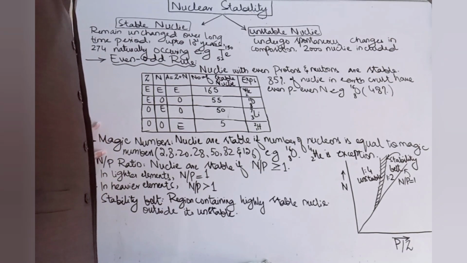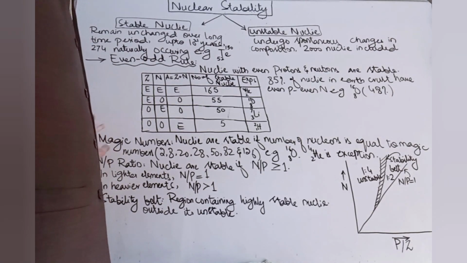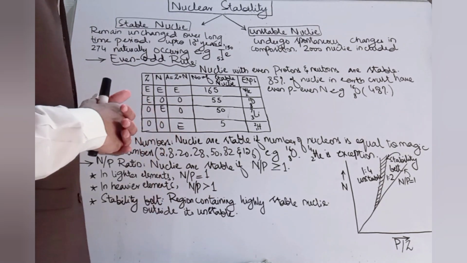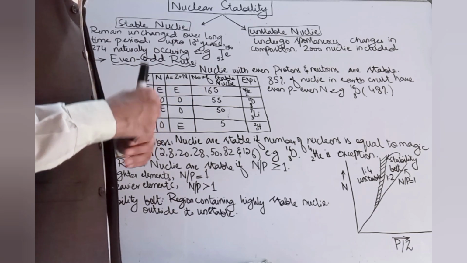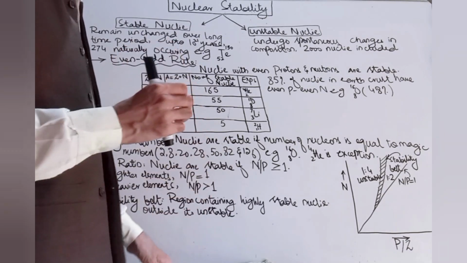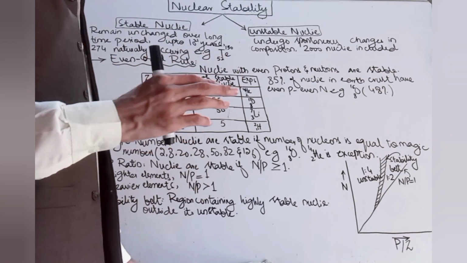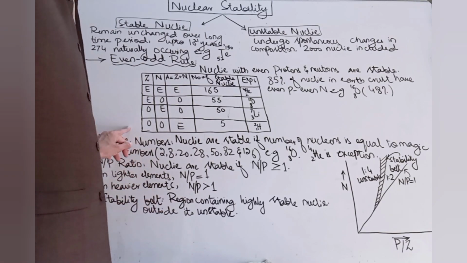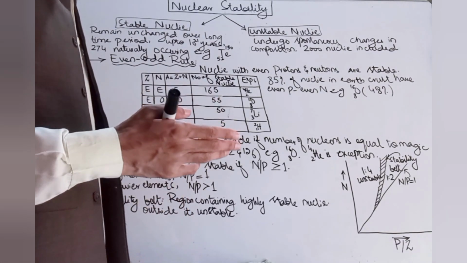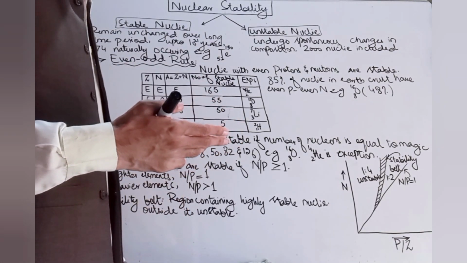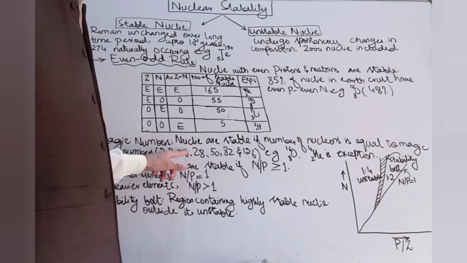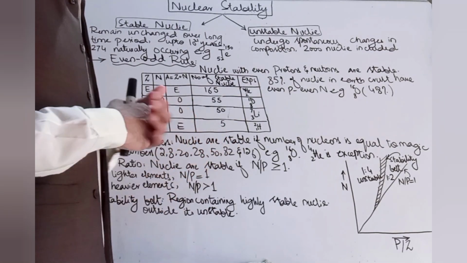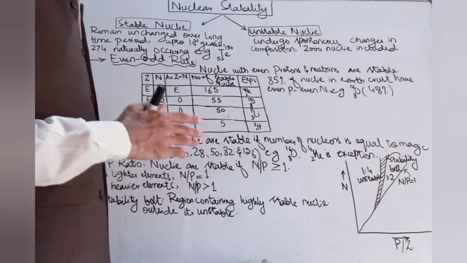The next rule that decides the stability of nuclei is the magic numbers. So nuclei are stable if the number of nucleons is equal to the magic numbers. Basically, nucleon is a term used collectively for protons and neutrons. So this rule says that if the number of protons and neutrons is equal to the magic numbers, they would be stable. So what are magic numbers? 2, 8, 20, 28, 50, 82 and 126. So these are the magic numbers.